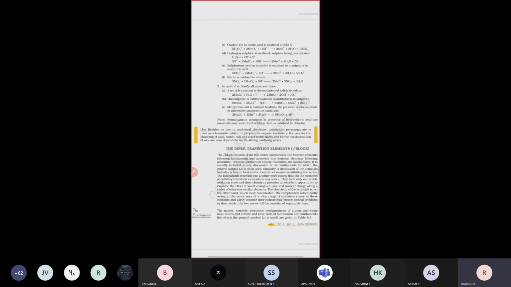So this is about transition elements. Up to this point, what you have seen is transition elements. This redox reaction I will explain next class. Next class we are going to see redox reactions, how to balance them, how we convert one form to another, what the conditions are, and what a redox reaction is. All these things we will see next class.